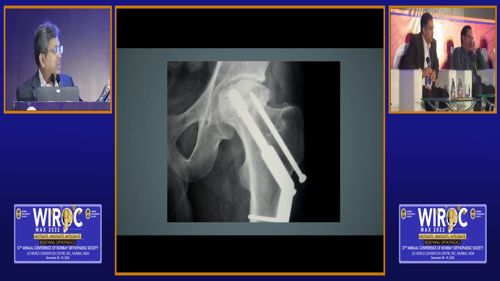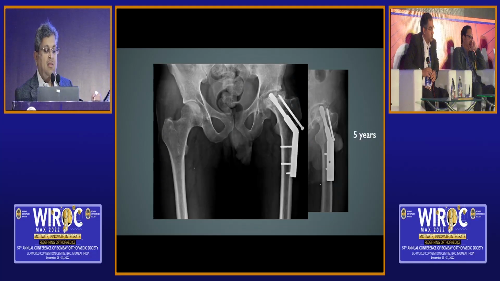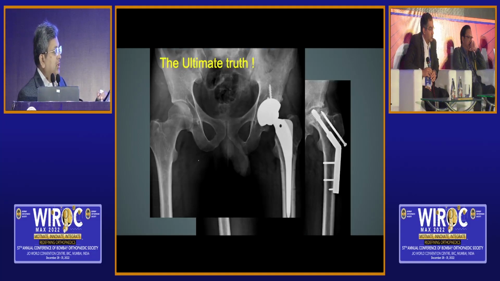Still, it can happen. So even though it can be a sclerotic thing, the implant can just pierce through and the ultimate truth is going to be this. So we all as surgeons must know whatever we do, there is 15 to 25% failure. Depending on what implant we use, we can reduce it to 15%.